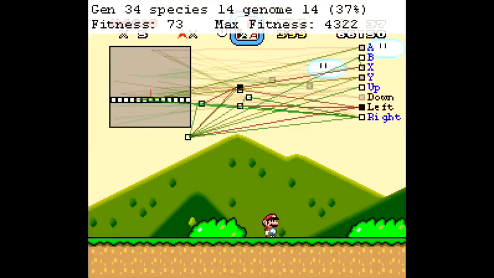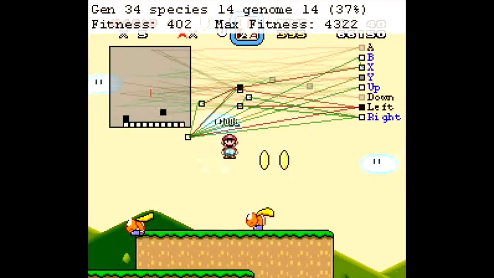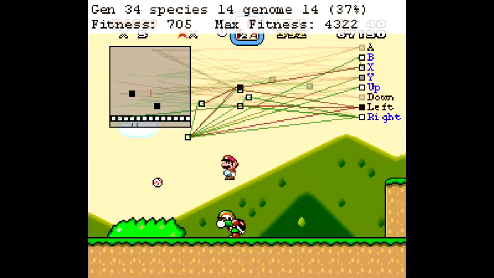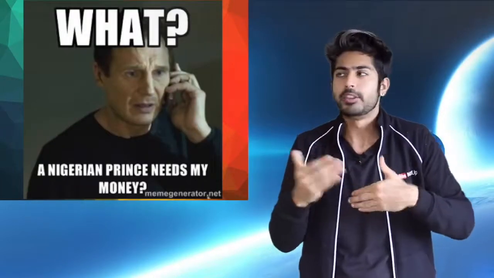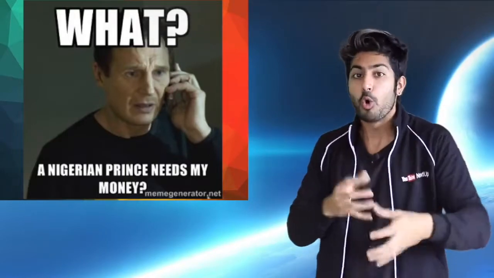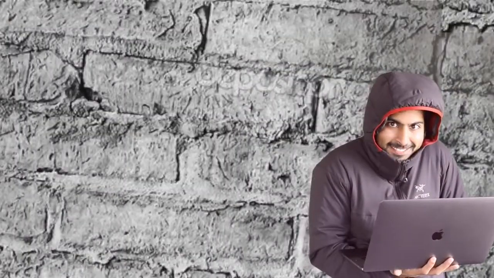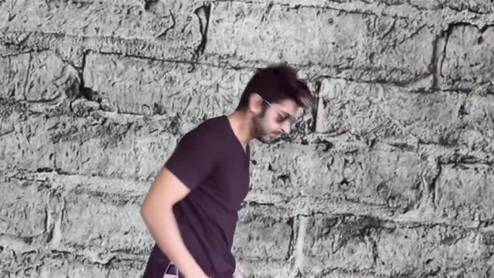Or if I wanted to make a bot that could beat Super Mario, instead of writing code for every possible scenario, like jump if you see a Koopa and it's running towards you, we'd say the goal is to get to the endpoint without dying, learn the steps to get there. And sometimes we don't even have an idea of what the steps could possibly be. Like if we're a bank and we suspect there's some kind of fraudulent activity happening, but we're not sure exactly how to detect that or even know what to look for, we can say, here's a log of all user activity. Find the users that are unlike the rest, and it'll learn the steps to detect the anomalies by itself.